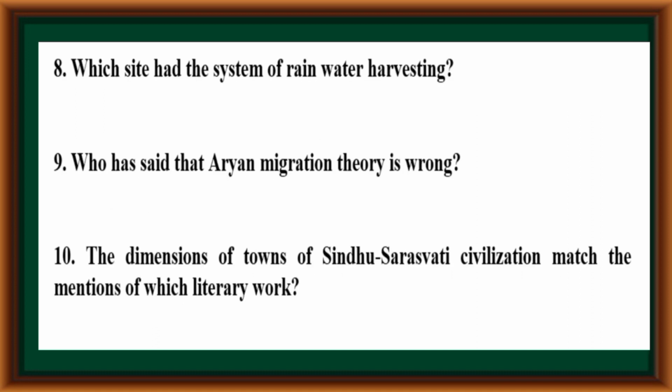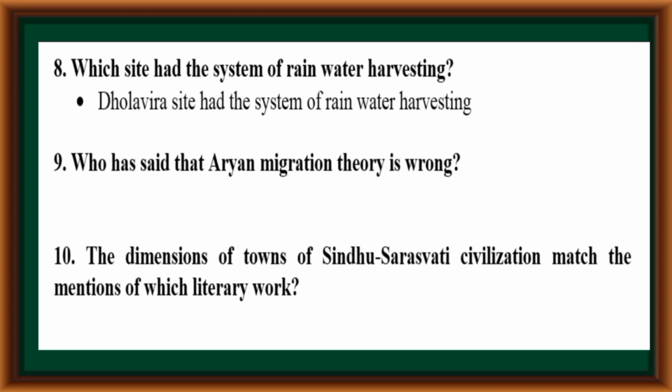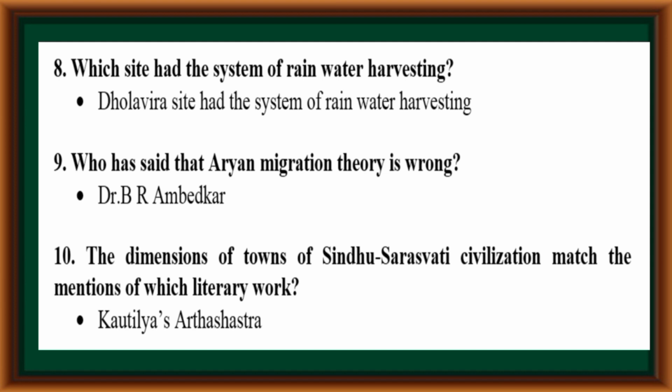Which site had the system of rainwater harvesting? Dholavira site had the system of rainwater harvesting. Who has said that Aryan migration theory is wrong? Dr. B.R. Ambedkar has said that Aryan migration theory is wrong. The dimensions of towns of Sindhu Sarasvati civilization match the mentions of which literary work? Kautilya's Arthashastra.